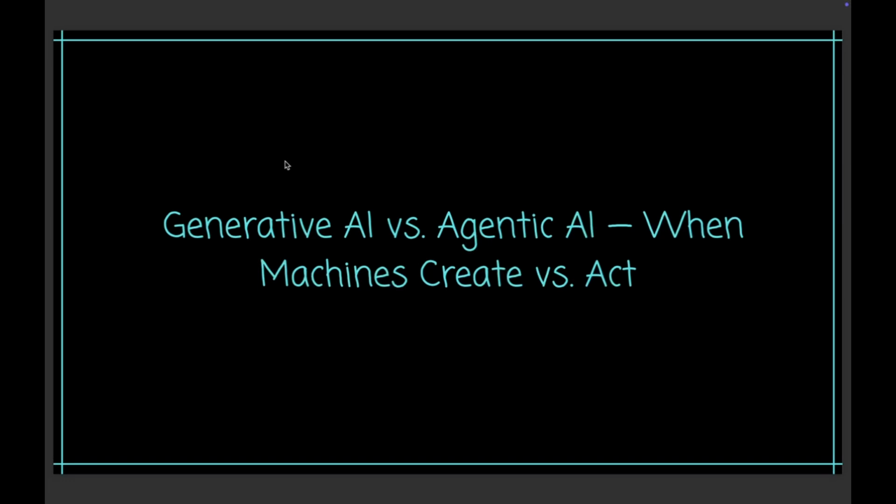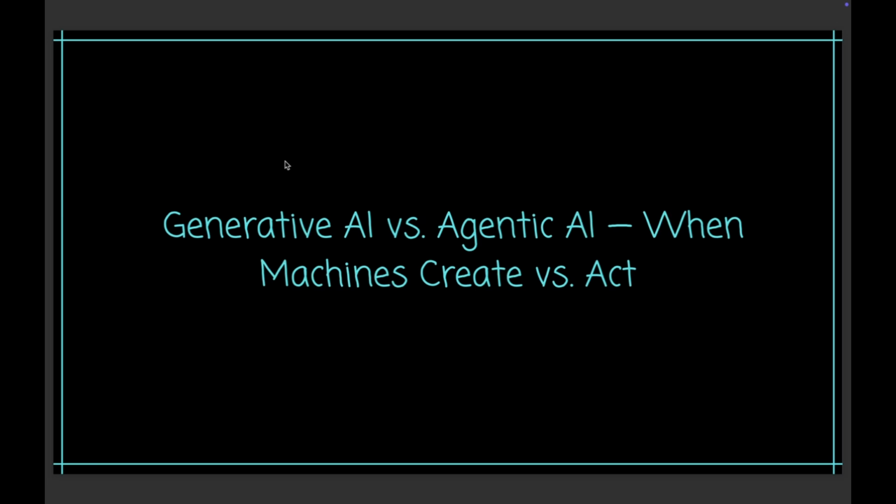Imagine a talented artist in a workshop. This artist can paint, write, compose music, even generate new ideas from scratch. You tell them, I want a landscape painting of a city at a sunset, and they create something completely new for you. That's generative AI, something that can create content, generate ideas, and produce outputs that did not exist before.